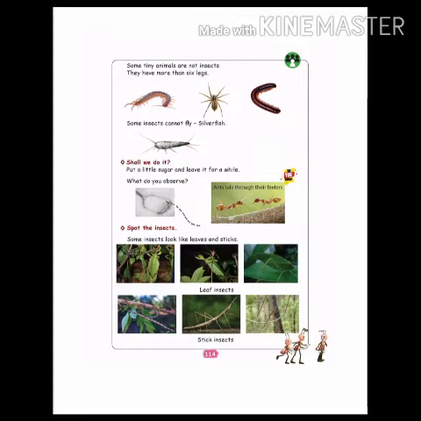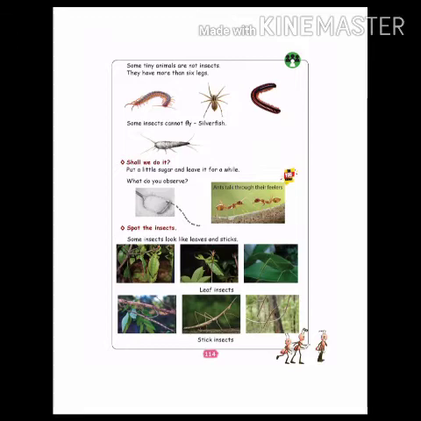Okay, next one. Spot the insect. You can see the insect in this picture, but we have to keenly note it. We cannot identify it easily. Some insects look like a leaf or a stick. Some insects we cannot identify properly. We have to keenly look into the leaves, then only we can see. It will be in the color of a leaf only.